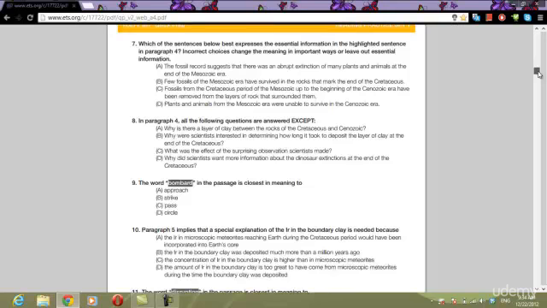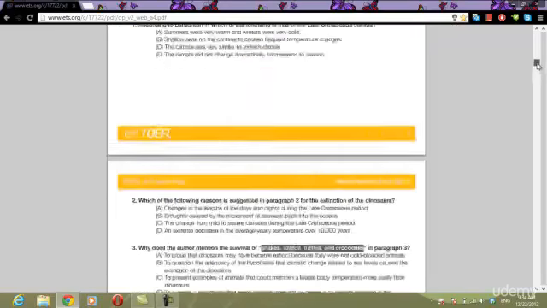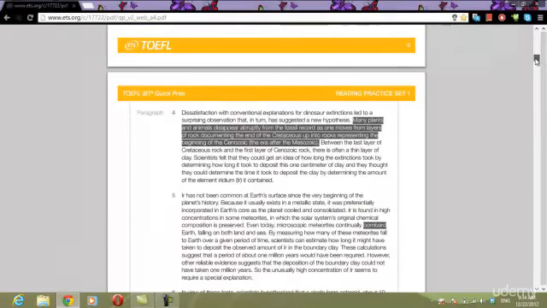So let's look at paragraph 4. First question: why is there a layer of clay between the rocks? Let me find my words. Clay. Here we see the word clay. Now let's see if they tell us why there's a layer of clay.